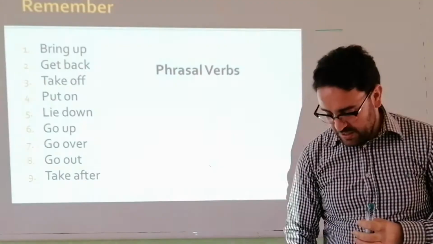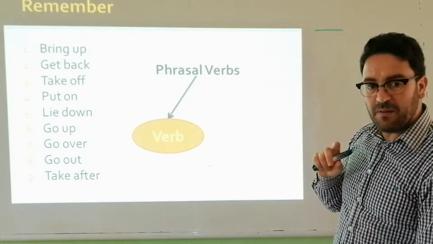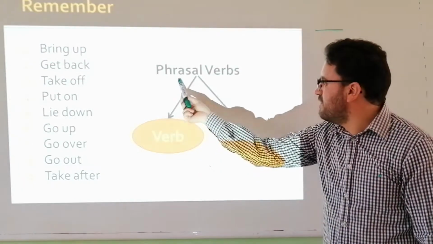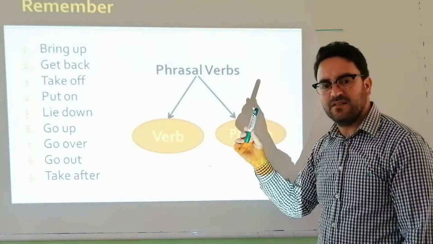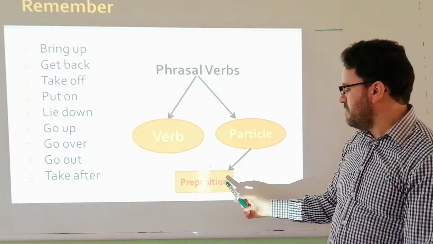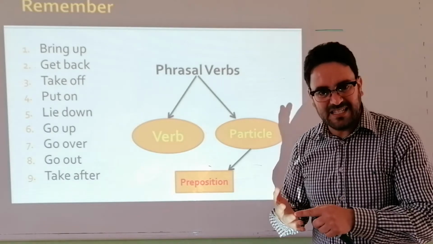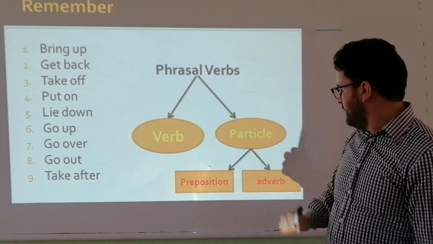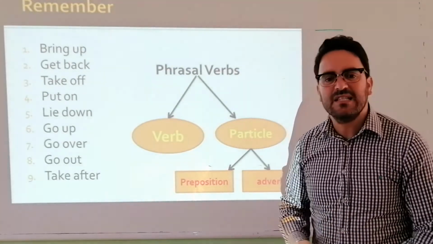Phrasal verbs are verbs where we have a verb plus a particle. That's why we call it two parts, because a phrasal verb is not just a verb, it's a verb with a particle. What do you mean by particles? In English, particles are prepositions. If you remember prepositions, in, on, at, these are called prepositions. Or it can be an adverb. Up, down, out, forward, these are called adverbs.